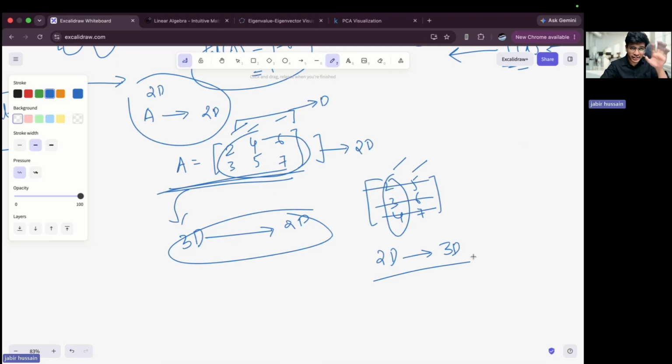Let me fix this in your head: a rectangular matrix acts as an instrument to go from one dimension to another dimension. If you want to jump from 2D to 3D, or 3D to 1D, or 3D to 2D, whatever dimension it might be, or even 10 dimensions, you can do that easily using a rectangular matrix. Okay, so I'll share the notes. They are mathematical descriptions which I learned before coming to this class. So this is about it.